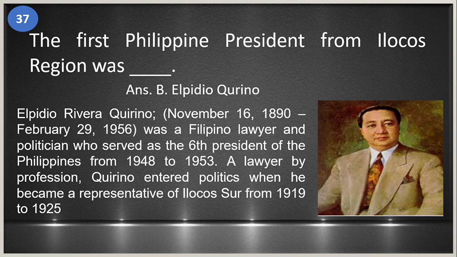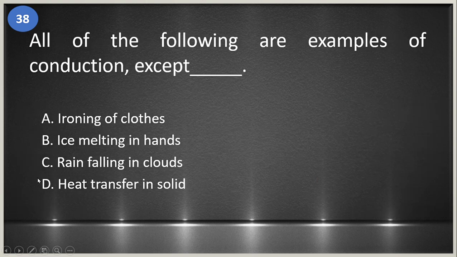Elpidio Rivera Quirino was a Filipino lawyer and a politician who served as the sixth president of the Philippines from 1948 to 1953. A lawyer by profession, Quirino entered politics when he became a representative of Ilocos Sur from 1919 to 1925.